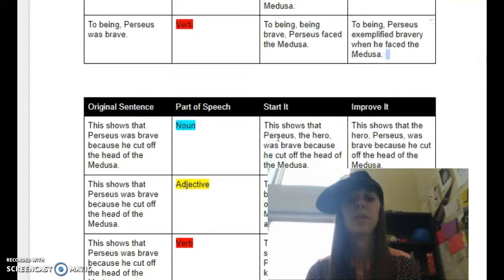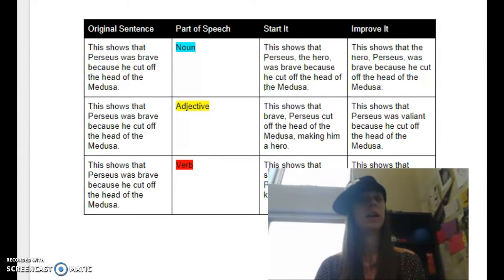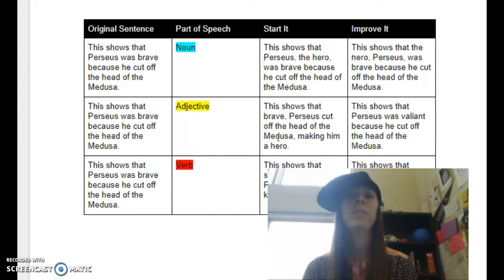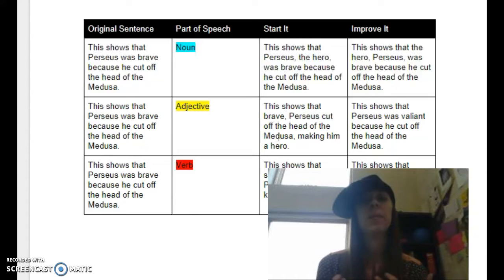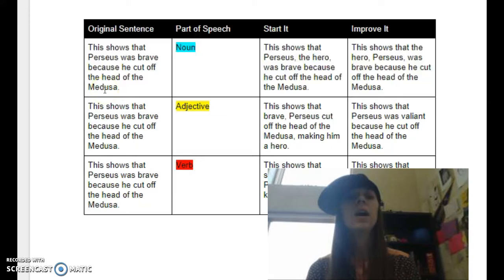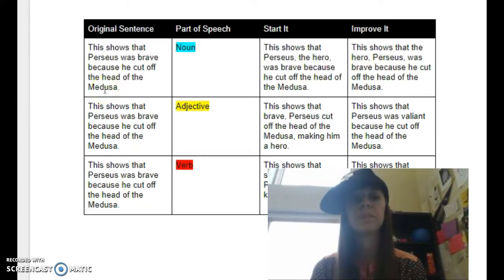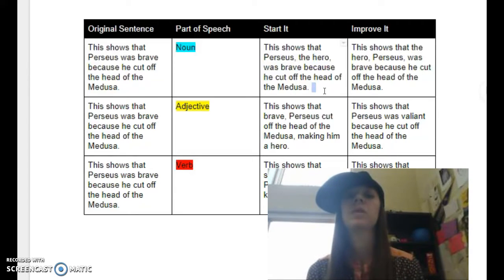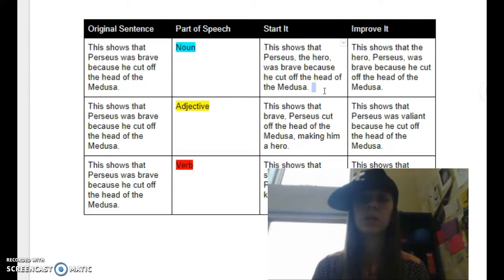Cool, let's move on. So second half here we had an elaborate this time instead of a main point, right? So we're going to go through and look again at how I will change my elaborates, all right? So my first original sentence says, this shows that Perseus was brave because he cut off the head of the Medusa. So we're going to go to our noun start it. Again, I'm going to put my noun at the beginning of the sentence. So this shows that Perseus, comma, the hero, comma, was brave because he cut off the head of the Medusa. I'm starting it with my noun, all right?